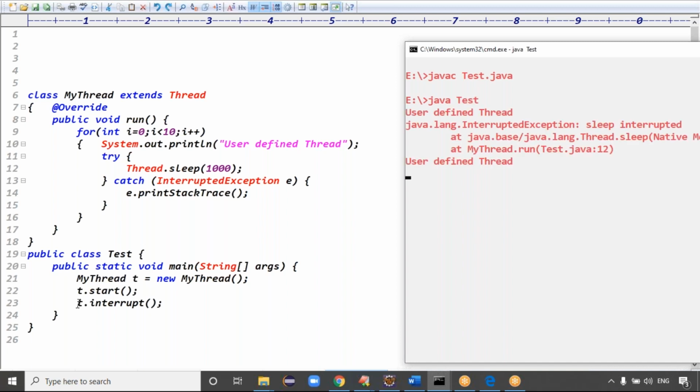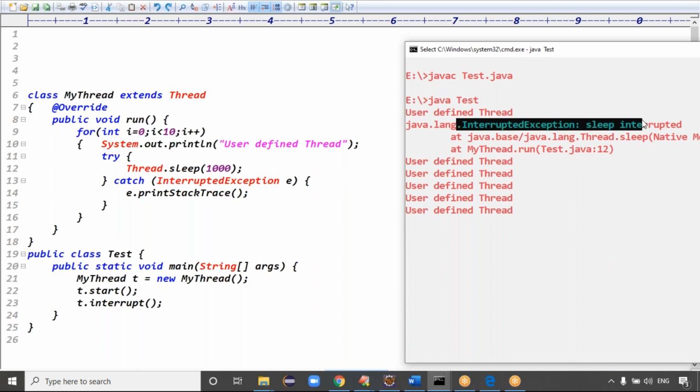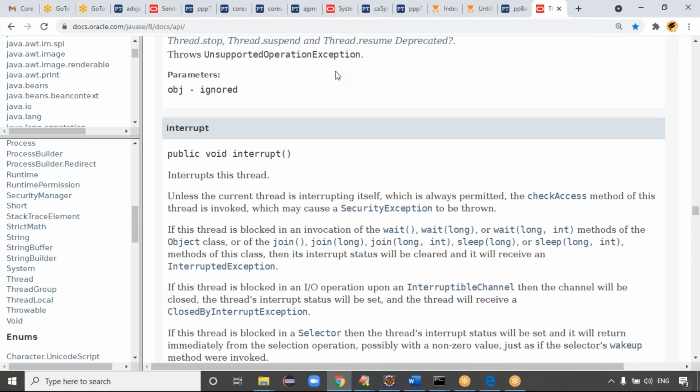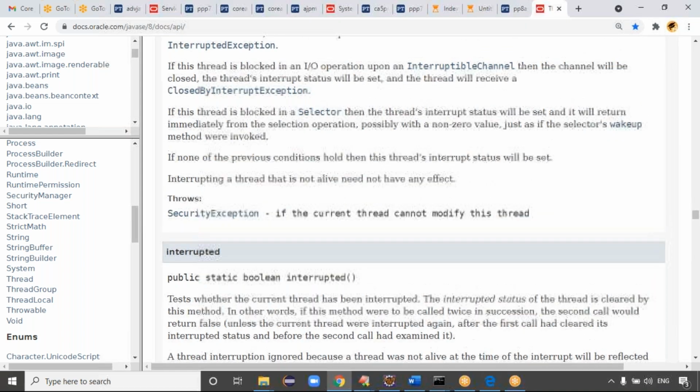See, guys, the thread is interrupted, meaning it shows the interrupted exception. Sleep is interrupted, which means that by throwing this exception, that state will be cleared. Guys, don't think that thread interrupted means the application is stopped. If some other thread interrupts the current thread, the thread is interrupted, and it clears that state by throwing this exception. When that exception is thrown, that state will be cleared.